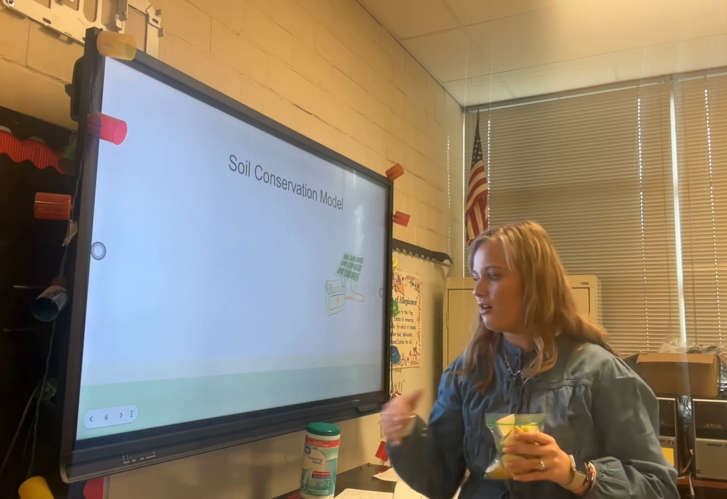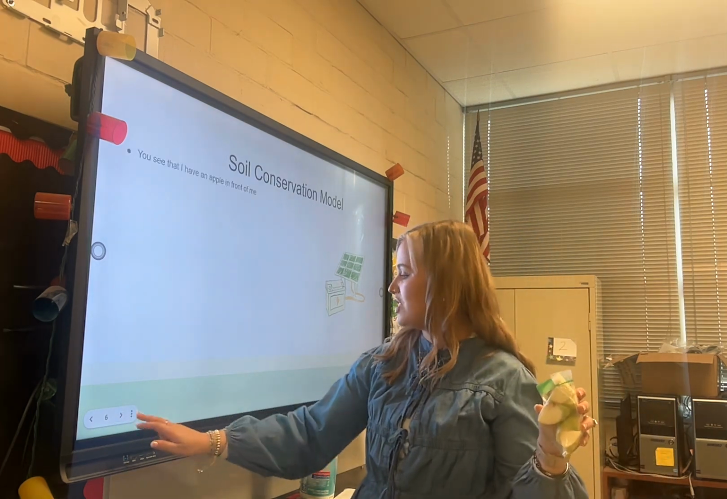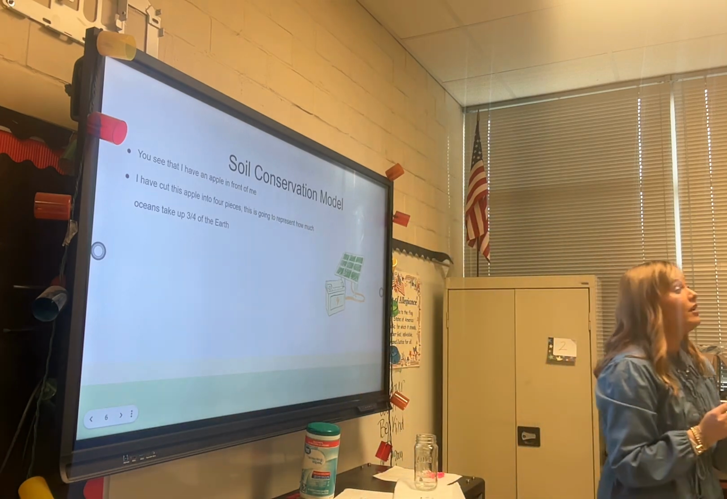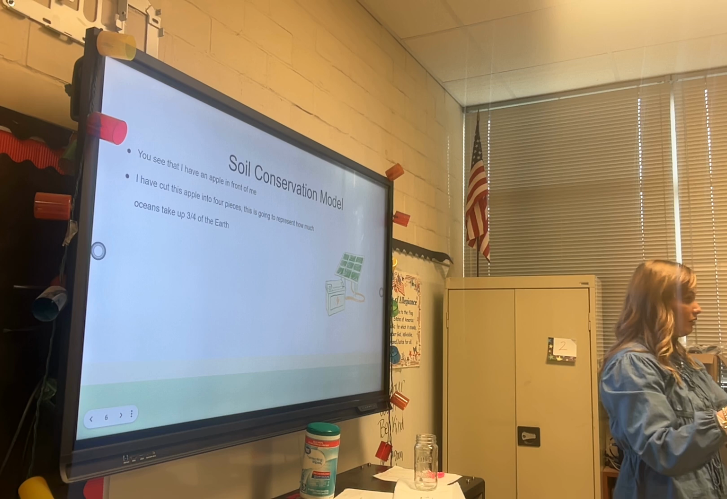Okay, so now, y'all see I have my bag of apples. Y'all been dying to know what it's for. Is it for eating it? No, it's a battery. No, listen.